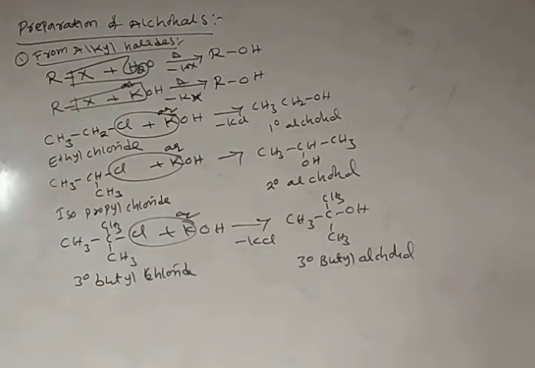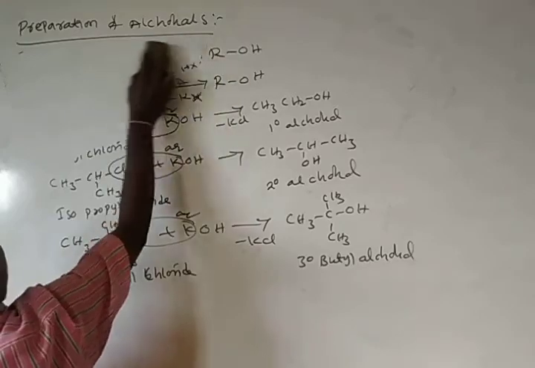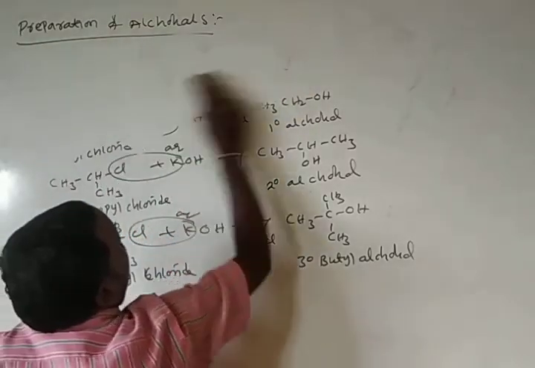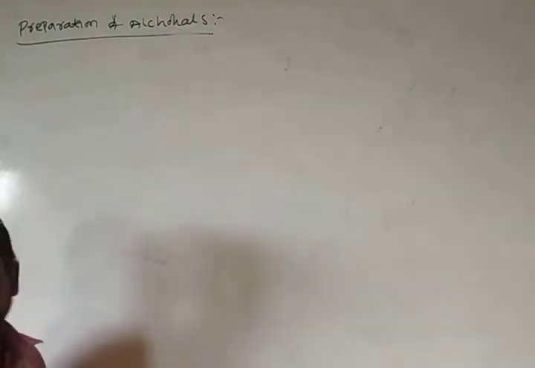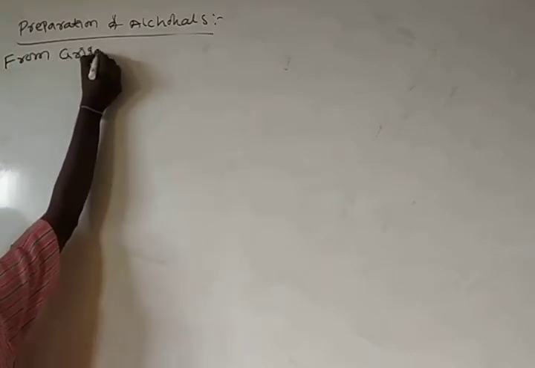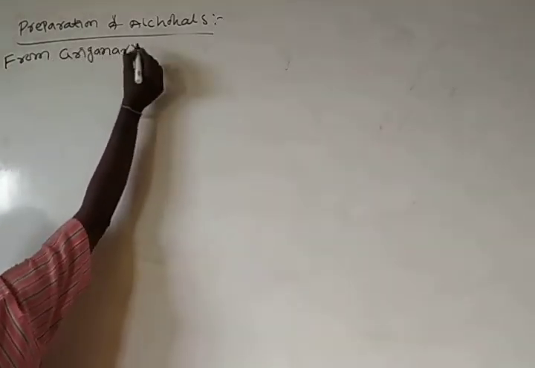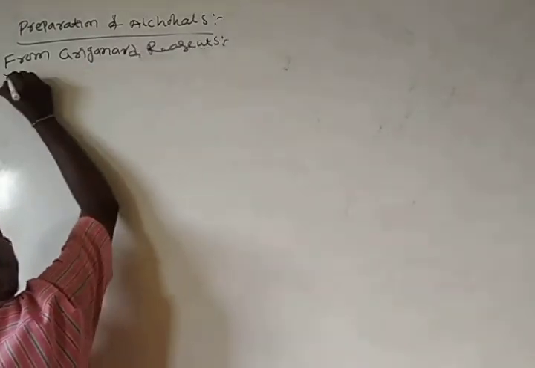In continuation, we'll see the preparation of primary, secondary, and tertiary alcohols from Grignard reagent. This is also one of the important equations.